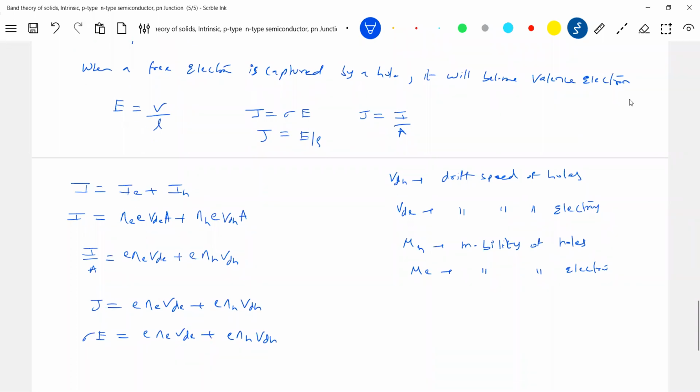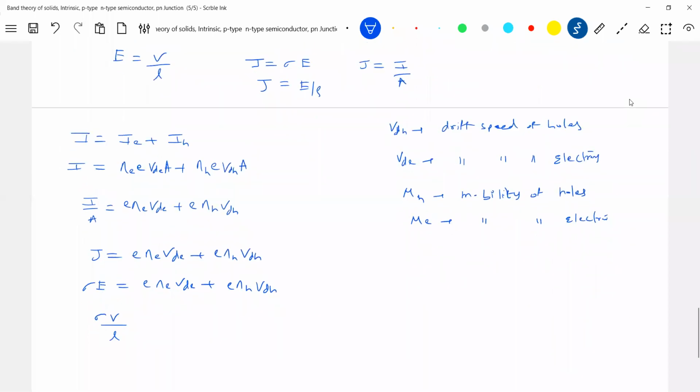What is E? E is the electric field set up inside the intrinsic semiconductor, and that is equal to concentration. It is not concentration.